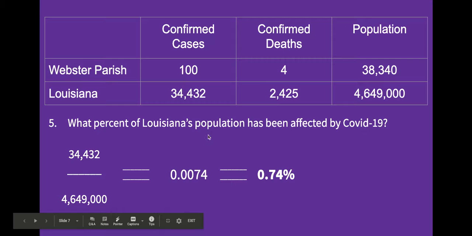What percent of Louisiana's population has been affected by COVID-19? So 34,432 people in Louisiana have had COVID-19, divided by the over 4 million population, and we get 74 ten thousandths. Now this one is starting to get to be a little bit larger value. We're almost to 1%. We're 3/4 of the way to 1%, give or take. But still, under 1% of the population is being affected.